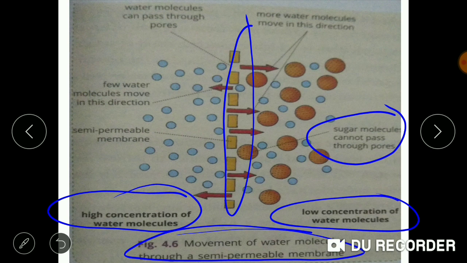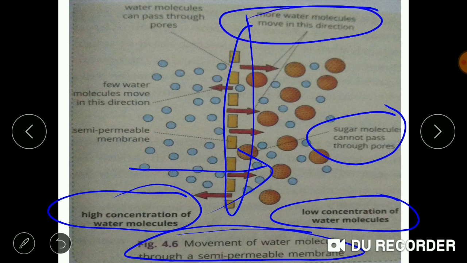And as we have studied, the movement of water molecules takes place from higher concentration to the lower concentration. So here you can see that more and more water molecules are moving from higher concentration to the lower concentration.